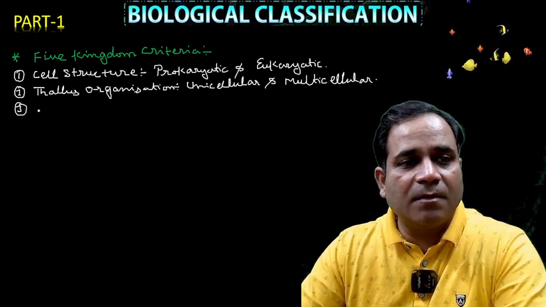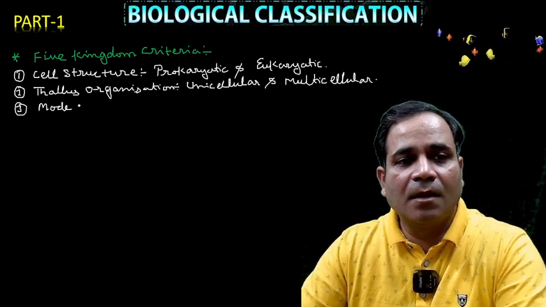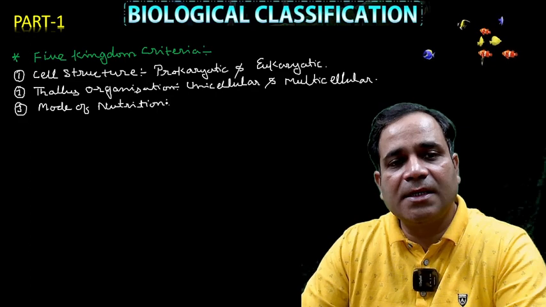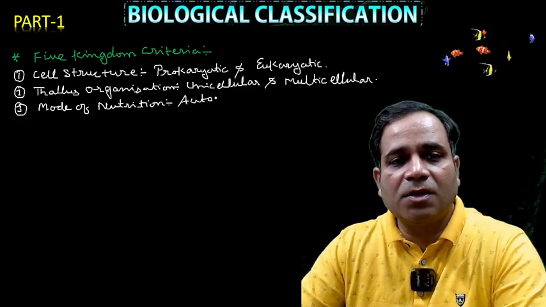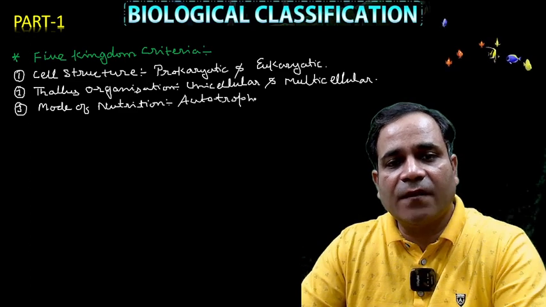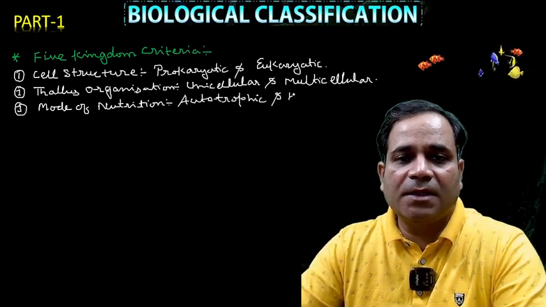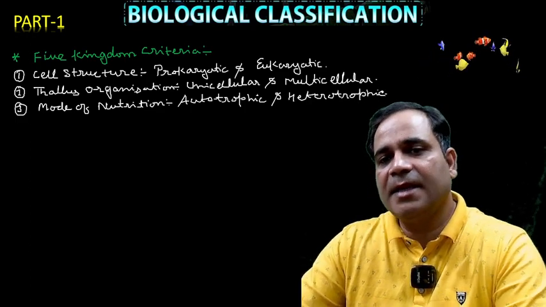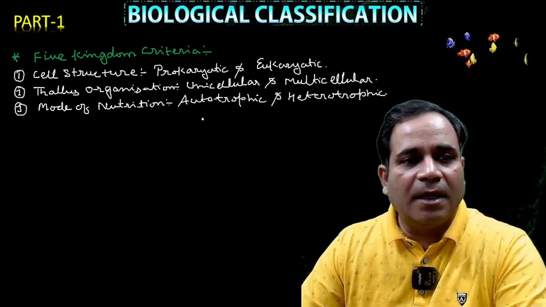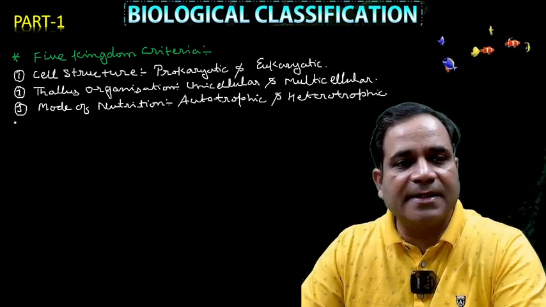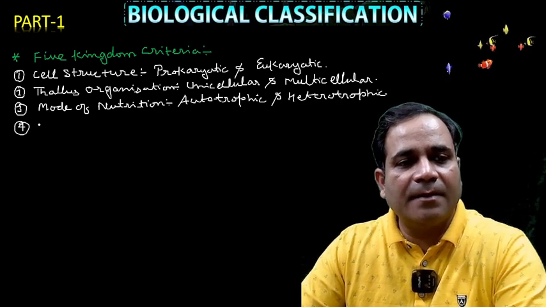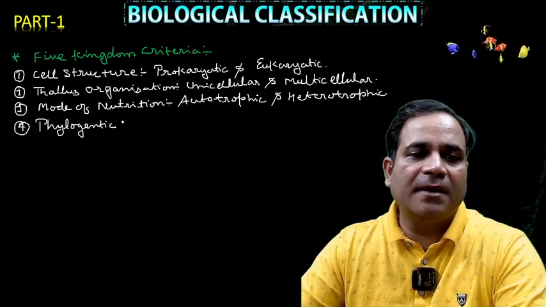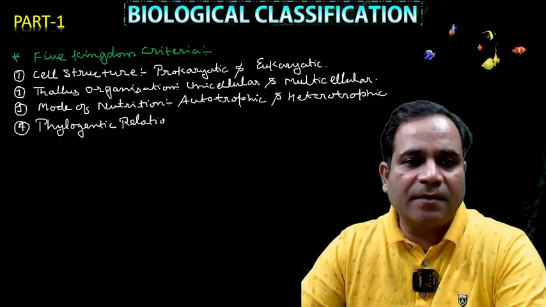Now, the third one is mode of nutrition. So in mode of nutrition, that is autotrophic and heterotrophic, my dear. One is autotrophic, and this one is heterotrophic, my dear. See, that's one way. And now the fourth one is phylogenetic relationship. That's what I am telling you.